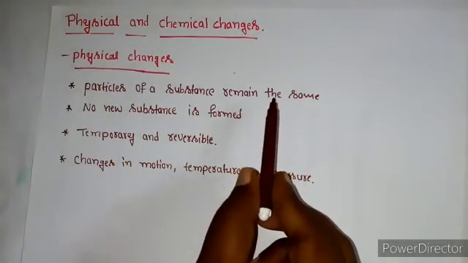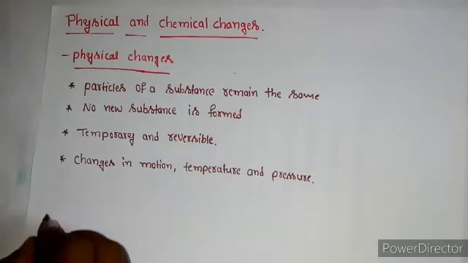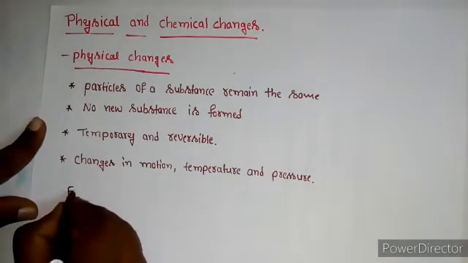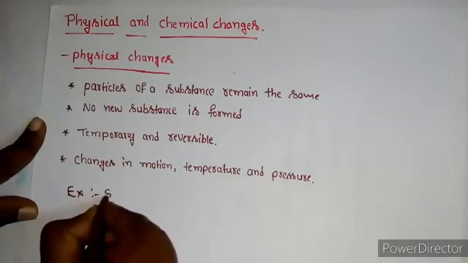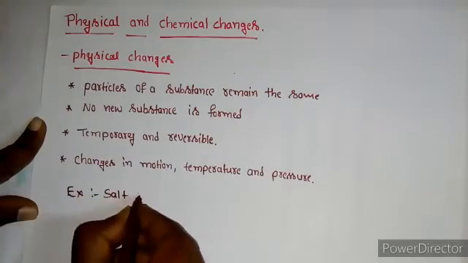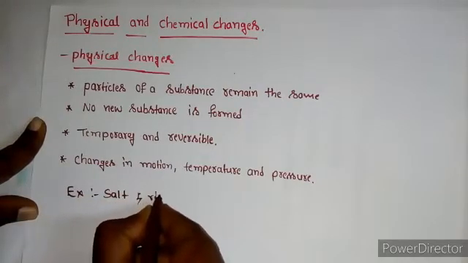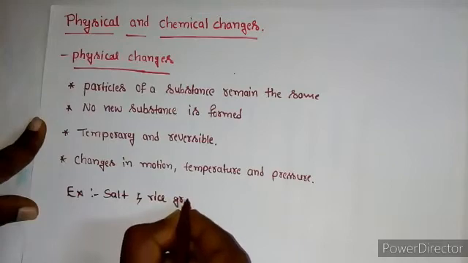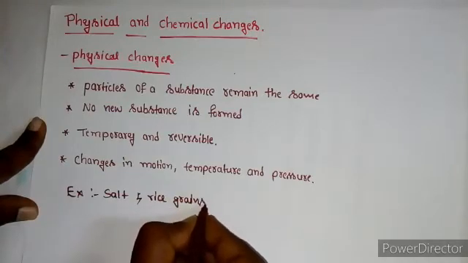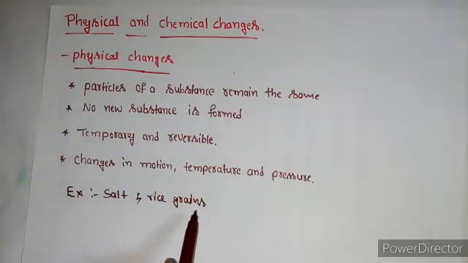Students, in physical changes, particles of a substance remain the same. For example, when we mix salt and rice grain, no new substance is formed. We can separate them again.